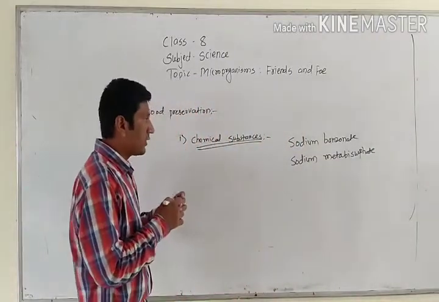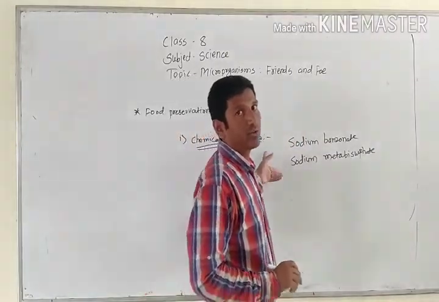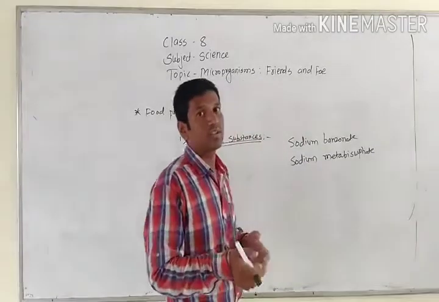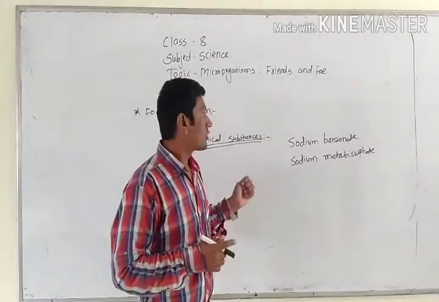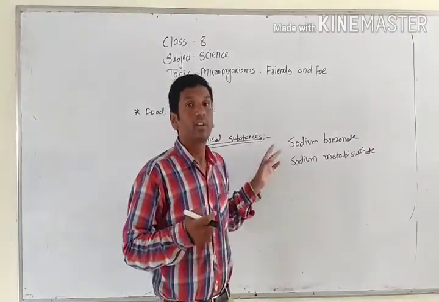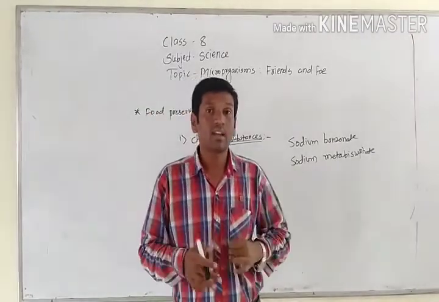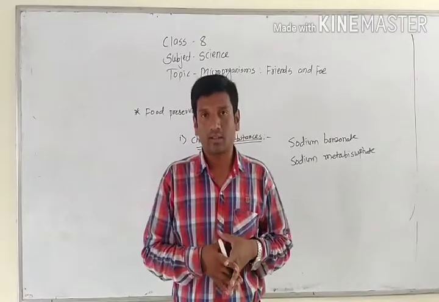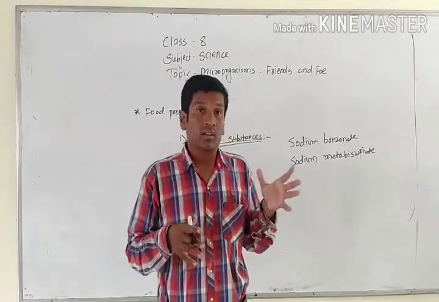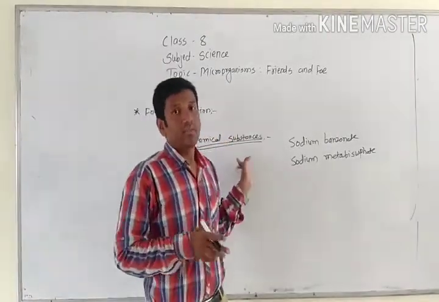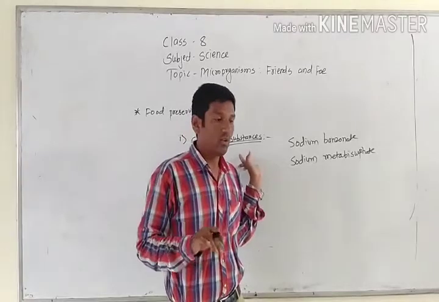Sodium benzoate and sodium metabisulfate are the two chemicals used to preserve food. With the help of these two substances, we can remove the moisture from the foodstuff and preserve it for a long time. This is very necessary if we need to keep food for a long time.